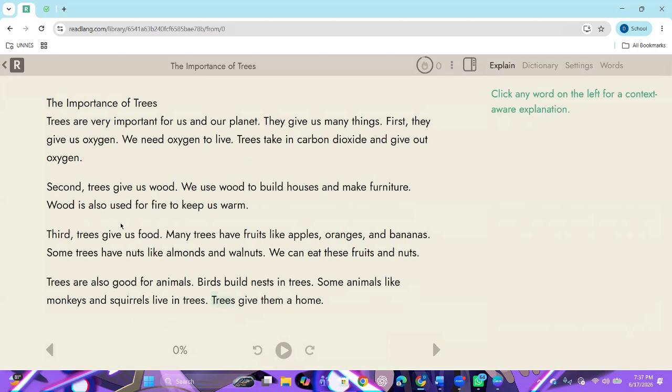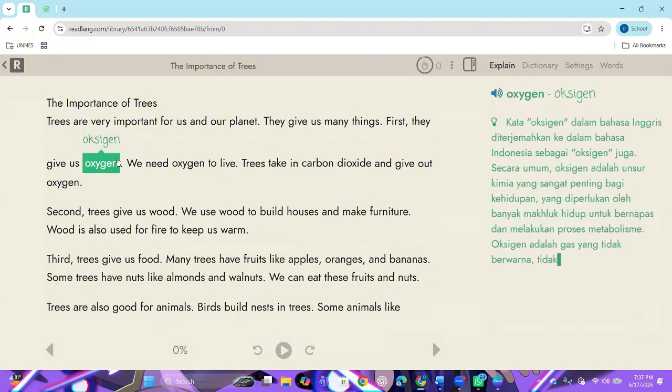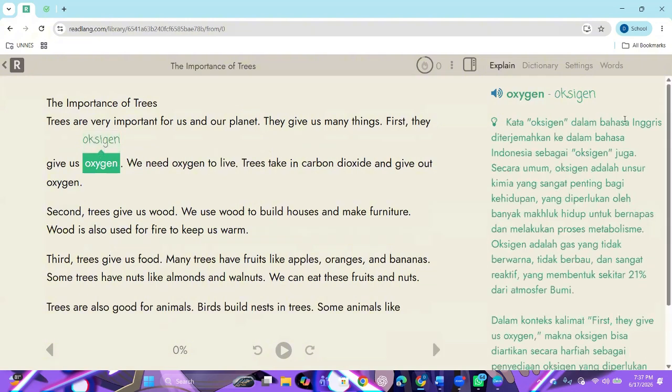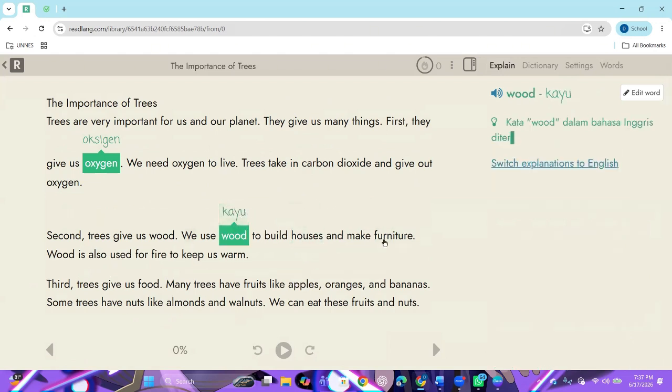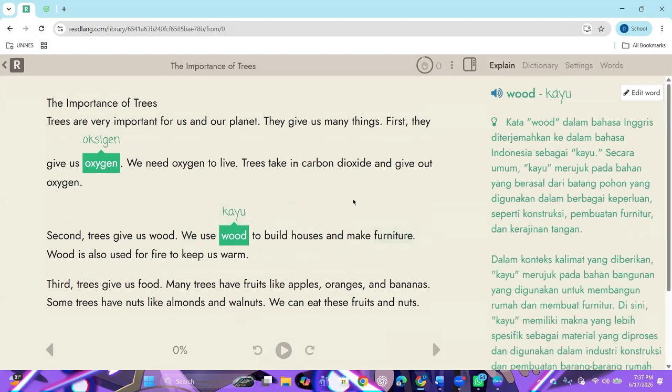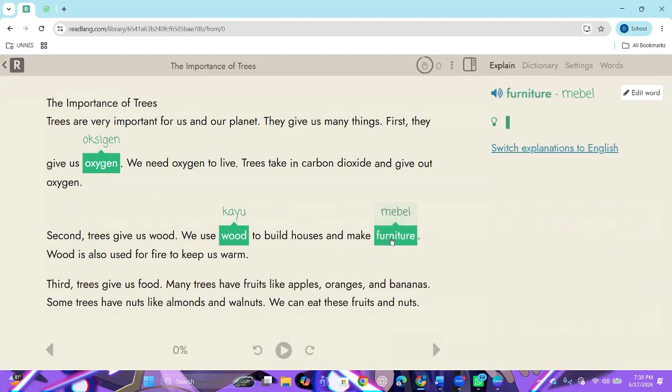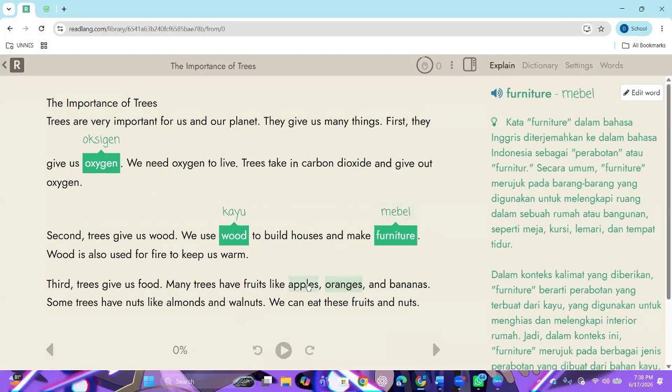And then we can see several vocabulary words and find what the meaning is in Indonesian. Like first is oxygen. In Indonesian is oxygen. And next, wood. Wood is kayu. Next is furniture. Is mebel.